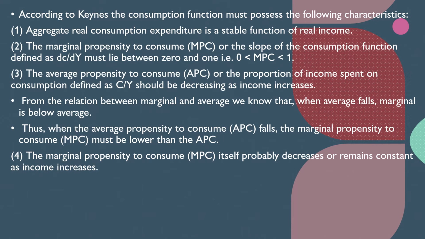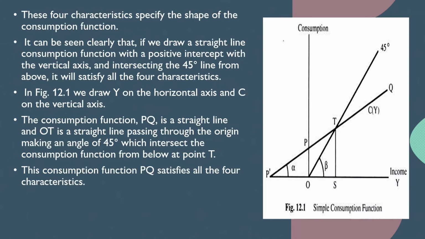Thirdly, the average propensity to consume, or the proportion of income spent on consumption, should decrease as the income increases. From the relation between marginal and average propensity to consume, we understand that when the average propensity falls, the marginal propensity is below the average. Thus, when the average propensity to consume falls, the marginal propensity to consume must be lower than the average propensity to consume. Fourthly, the marginal propensity to consume itself probably decreases, or it can remain constant, as the income increases.